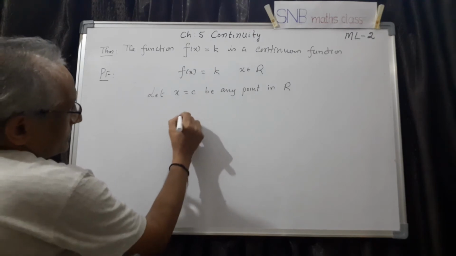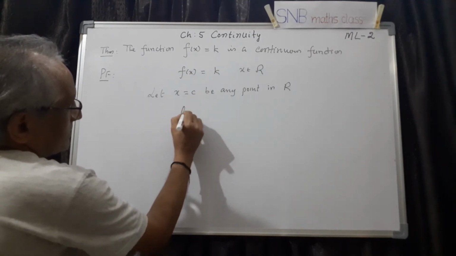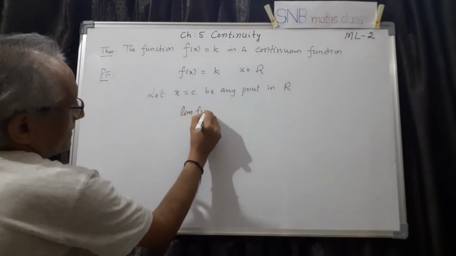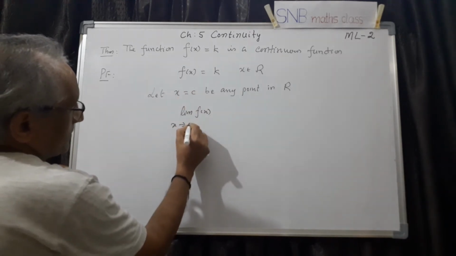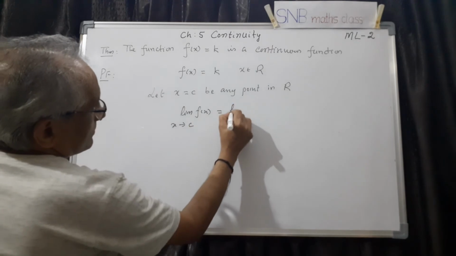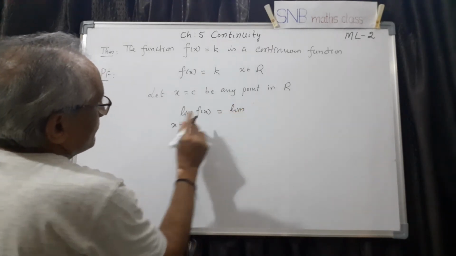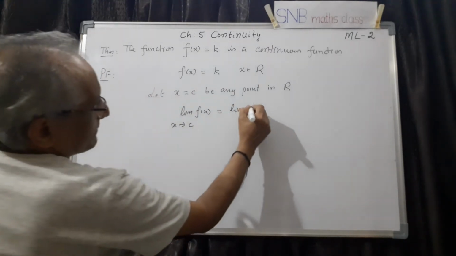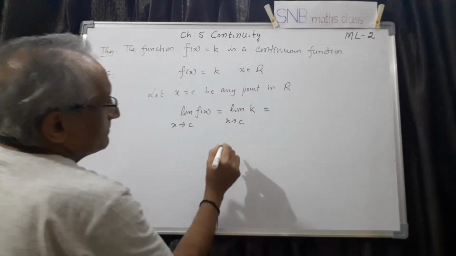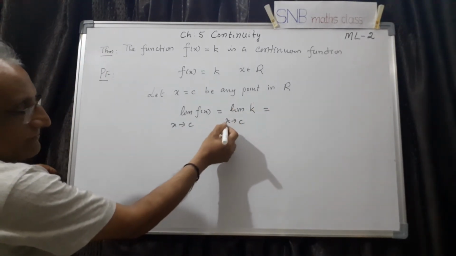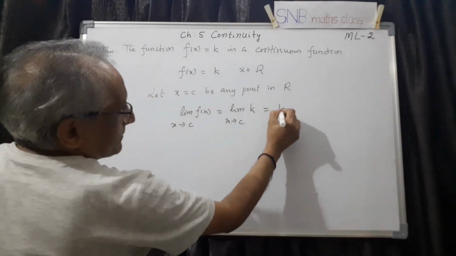Now consider the limit of f of x as x tends to c. This equals the limit of the constant k as x tends to c. The limit of any constant with respect to any variable x tending to c is k only.